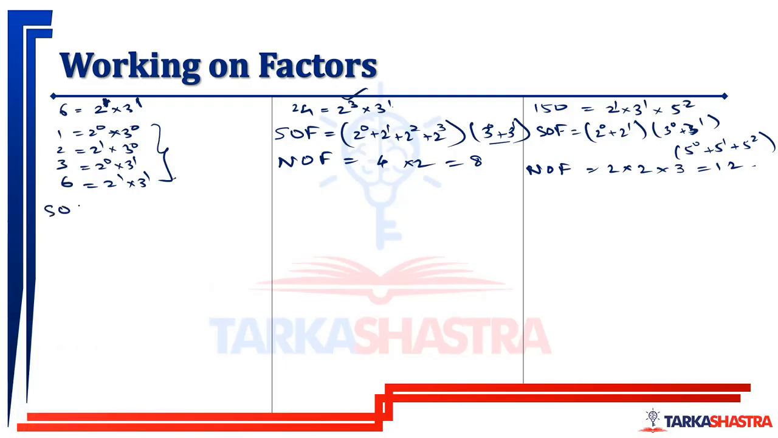So what we had, sum of the factors as 2 raised to 0 plus 2 raised to 1, into 3 raised to 0 plus 3 raised to 1. Now, what is the sum of even factors? Now, try to understand this.